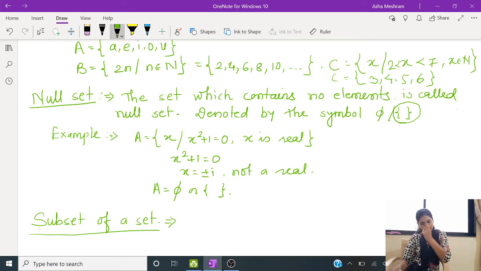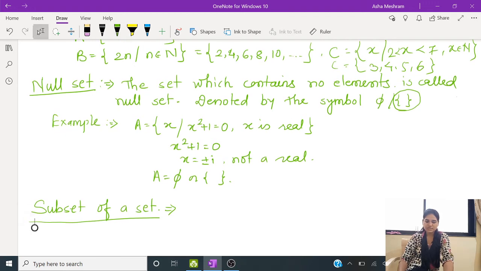So here the condition is that this X contains only real numbers. So this set is an empty set, or we can say there is no element such that x satisfies this equation. So this is the example of null set.